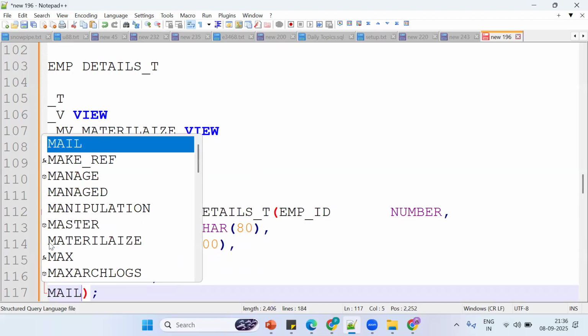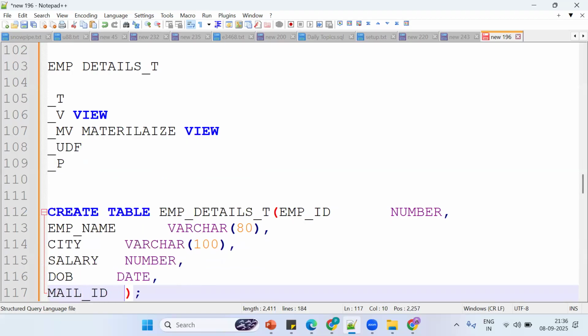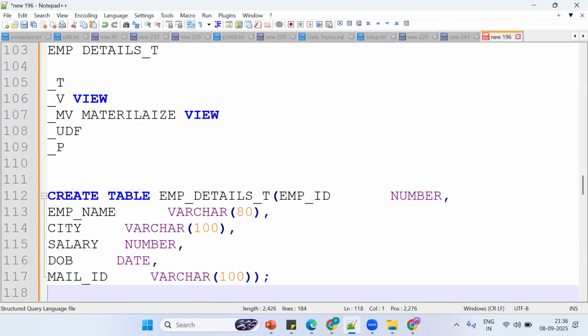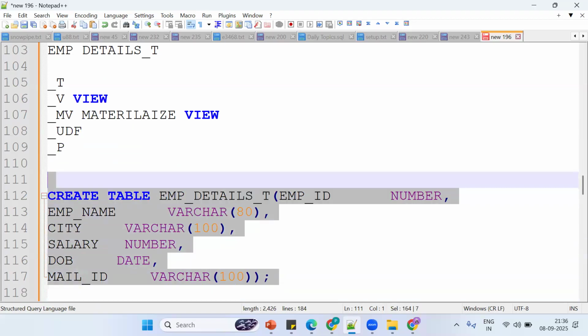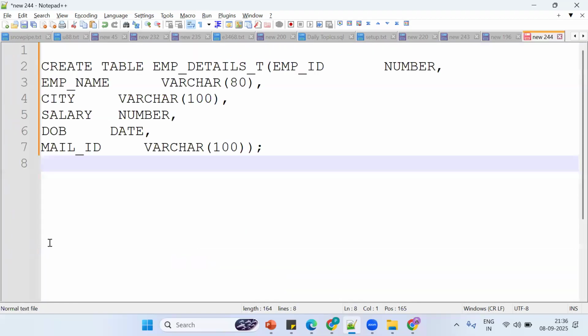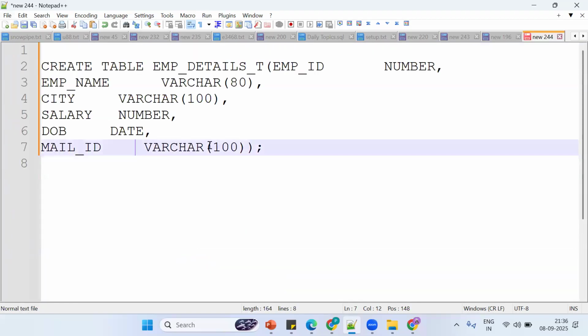Suppose I want to store mail ID. It's an alphanumeric value, so we should store it in the varchar data type. What is 100 here? It's a size, up to 100 characters it can accommodate. Tell me, is it good looking? Huh?